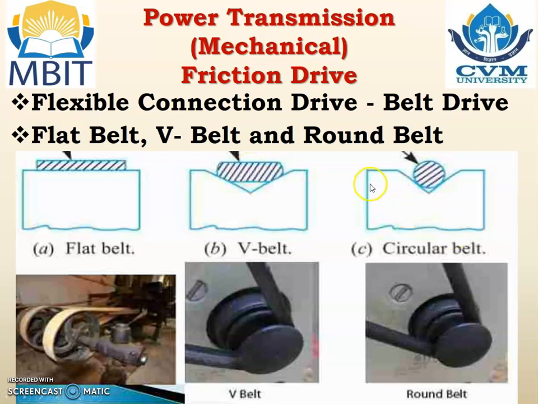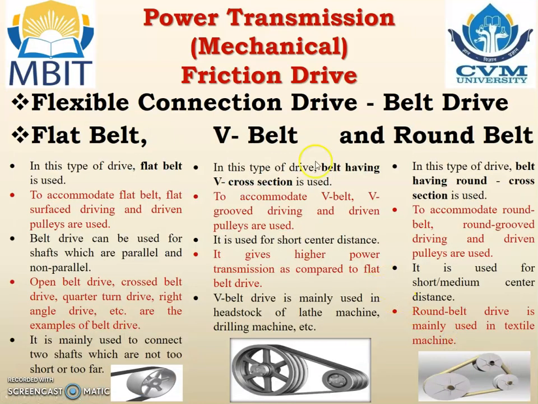And here, as the flexible connection has a circular cross section, to mount it on the pulley we require a circular groove on the pulley. That is the circular pulley and the circular belt, or the round belt. So this is the example of the flat belt, V belt and the round belt.